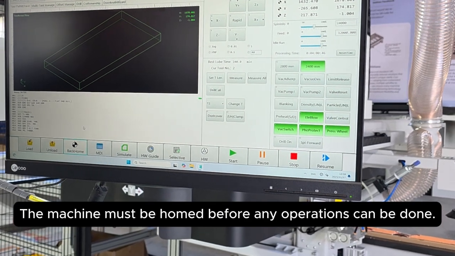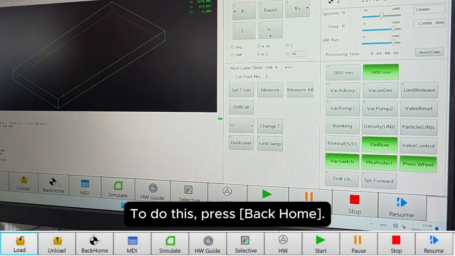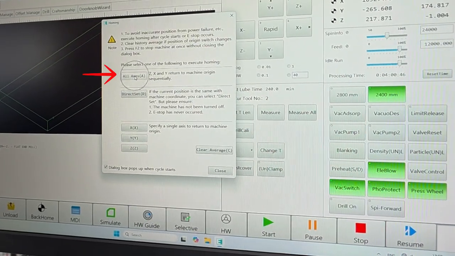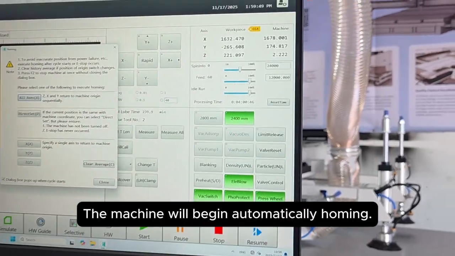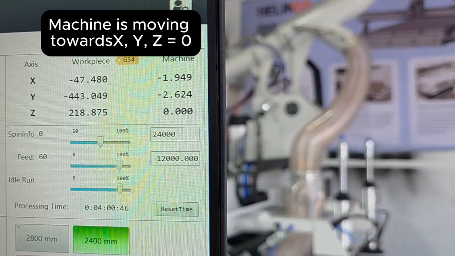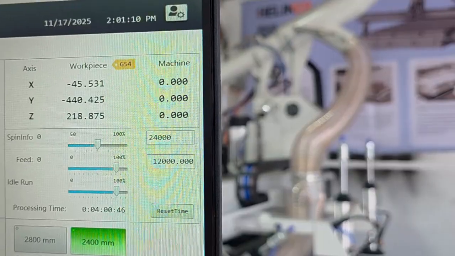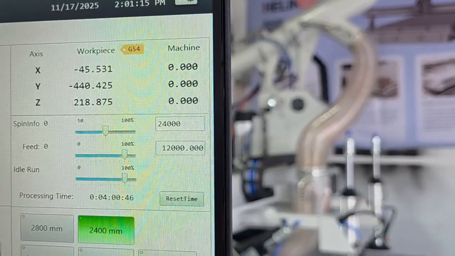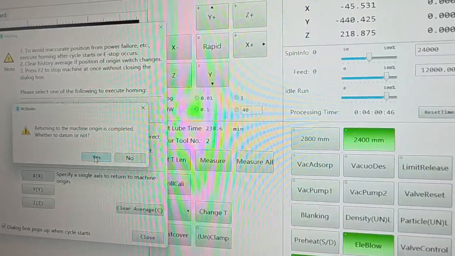The machine must be homed before any operations can be done. To do this, press Back Home. Then select All Axes. The machine will begin automatically homing. Once home, all the machine coordinates will be 0. A pop-up will occur. Press Yes.